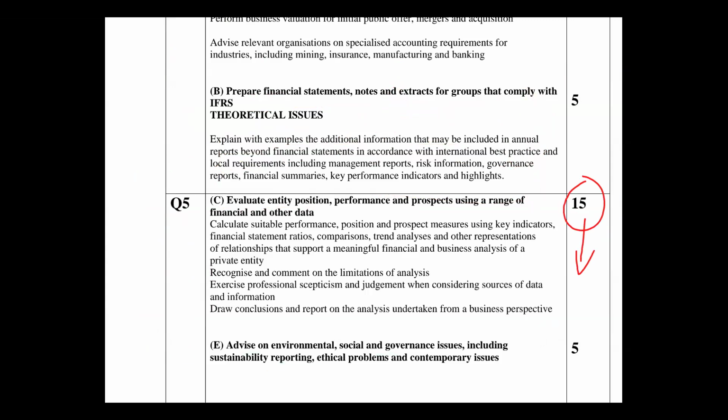So now let's see question 5. We did several kinds of ratios. He called them normal ratios, which are the trend analysis, the horizontal analysis, the industry analysis, and the competitor analysis.